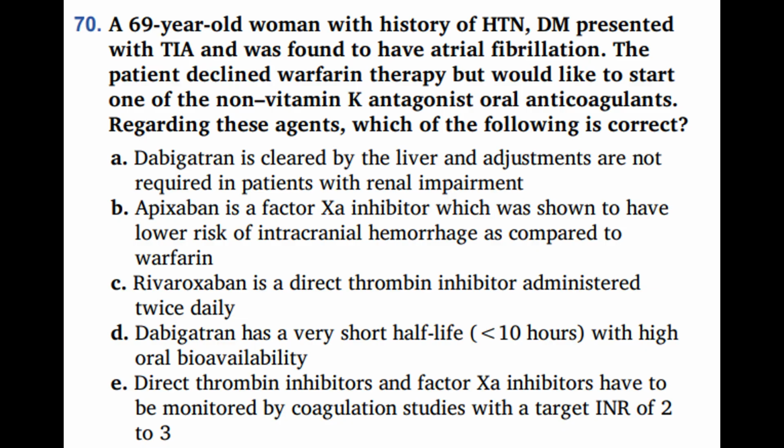Question 70. A 69-year-old woman with history of hypertension, diabetes mellitus presented with transient ischemic attack and was found to have atrial fibrillation. The patient declined warfarin therapy but would like to start one of the non-vitamin K antagonist oral anticoagulants. Regarding these agents, which of the following is correct?